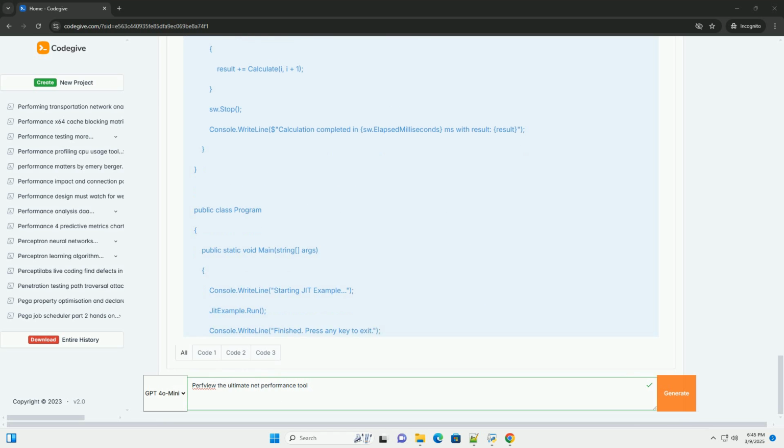2. Garbage collection, GC, stats. This view provides detailed information about the .NET garbage collector. Key metrics: Gen 0/Gen 1/Gen 2 collections. The number of collections for each generation, Gen 0 is the youngest, Gen 2 is the oldest. A high number of Gen 2 collections can indicate memory pressure and performance problems. Pause duration: the total time spent in GC pauses. High pause durations can cause noticeable delays in your application.